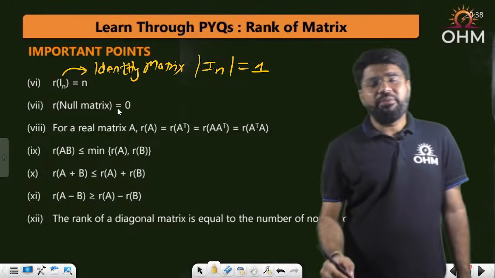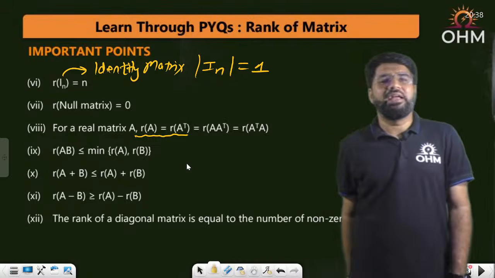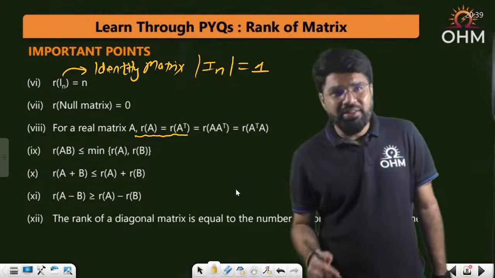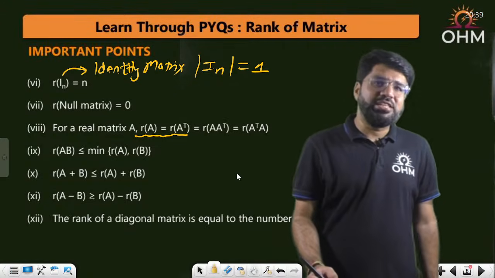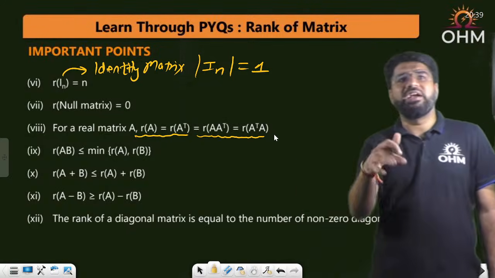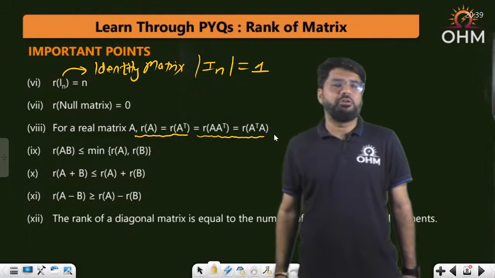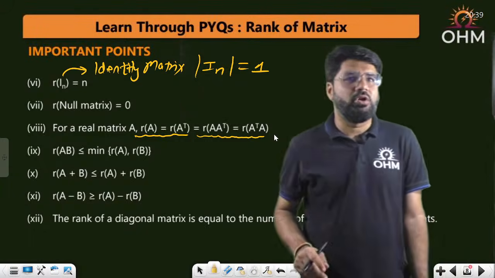Okay. If a matrix is a real matrix, A and A transpose have the same rank. But not only this, the rank of A and A transpose are same, but also equal to the rank of A transpose A. I will take a relevant question out of it. I'll explain you this point.